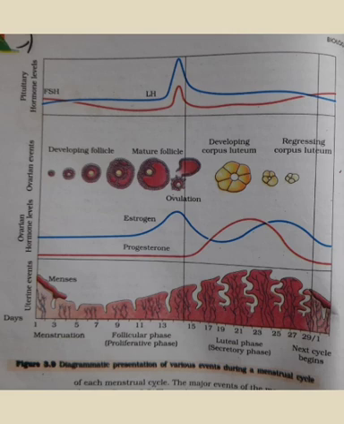And during this phase, estrogen and progesterone are secreted in large quantities by corpus luteum, and the endometrium still keeps on increasing in thickness, okay. The thickening increases, and the uterine glands increase in length and diameter.